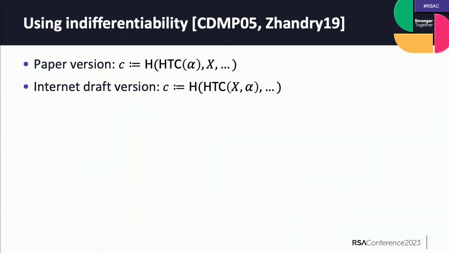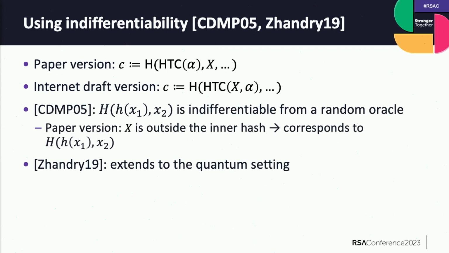Fortunately, there's a concept called indifferentiability, which says, very roughly speaking, that putting the input in the inner hash and putting the input in the outer hash should be equally secure. This is a very high-level idea of what indifferentiability says, and this holds even in the quantum setting. So at this point, it seems that we are safe. We can conclude that, using indifferentiability, we can prove full uniqueness for ECVRF even in the quantum setting.